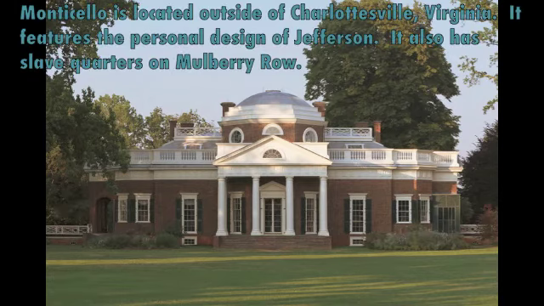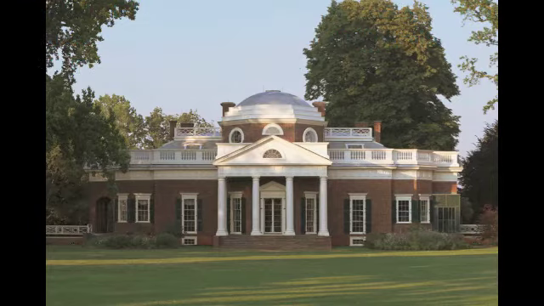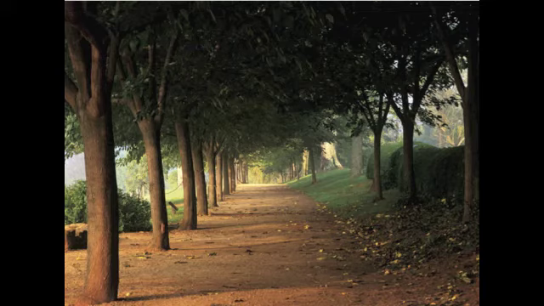Monticello is located outside of Charlottesville, Virginia. It was designed by Thomas Jefferson. It has slave quarters on Mulberry Row, which is a 1,000-foot road of slave service and industrial structures. It was 300 feet south of Monticello. It is where the slaves that worked in the Jefferson Mansion lived while not working.